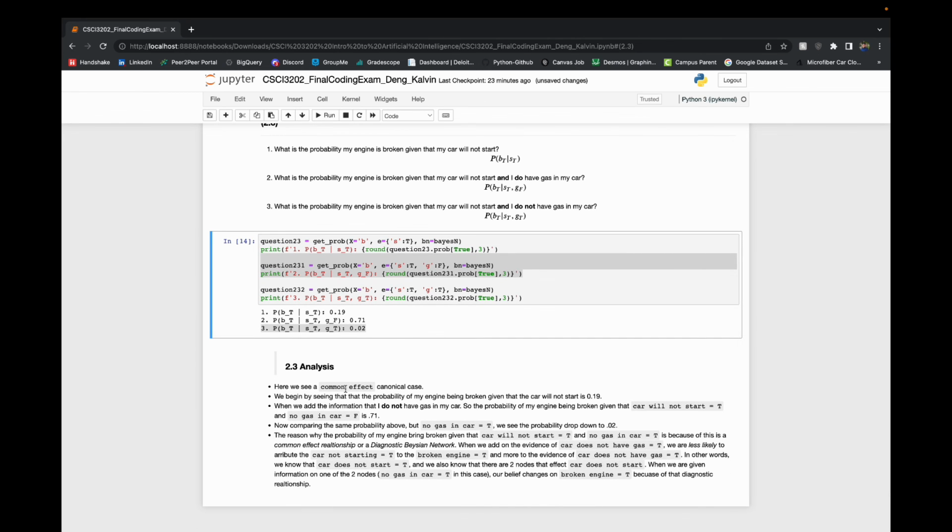And this is going to be the common effect or a sort of diagnostic relationship between these. So if we know the status or the evidence of one of the car not starting's parent nodes, then the probability of that will affect the probability of whether or not our engine is broken.